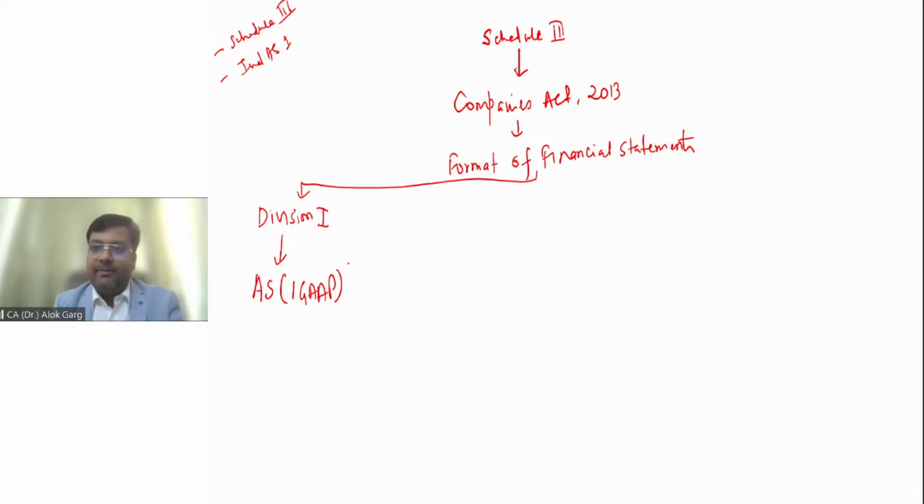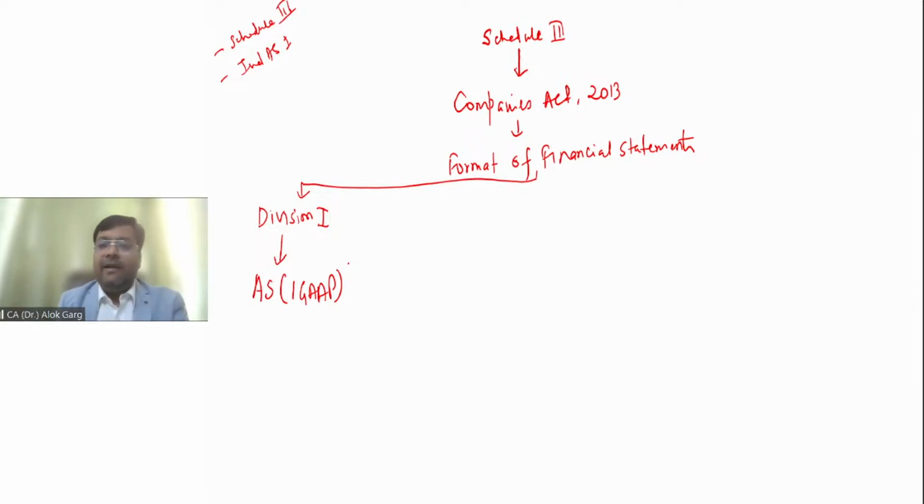From the counting purpose, there are 27 accounting standards, but as far as Ind AS is concerned, there are 39 Ind AS. As far as IFRS is concerned, there are 40 IFRS. IFRS includes IAS as well, right?